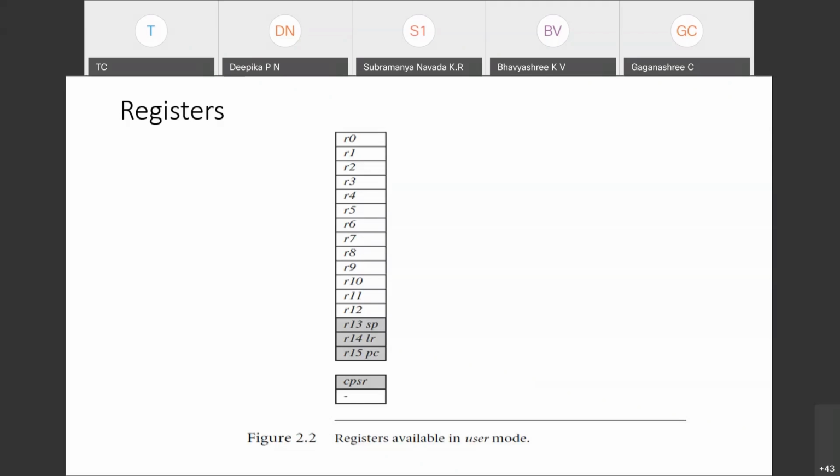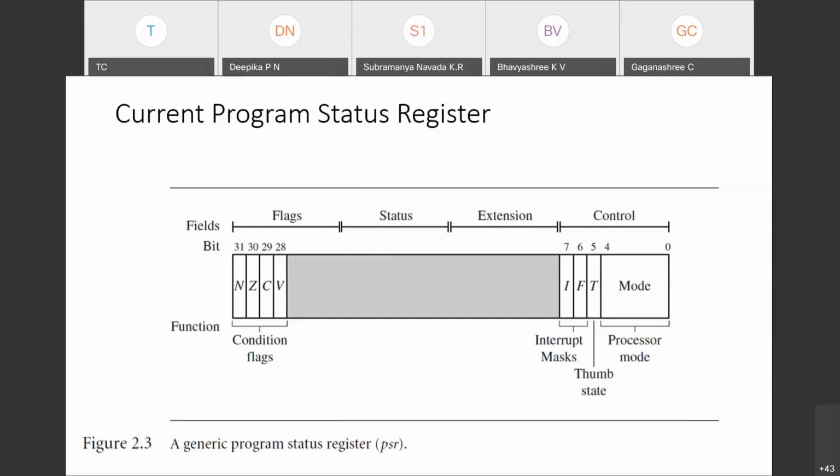So the processor can be in several modes. Let's see now how the current program status register looks. You said two program status registers are there: the current program status register and the saved program status register. How the saved program status register will be used, we'll see. But currently, the current program status register is most important. It is divided into four sections: flag section, status section, extension section, and control section. You should remember these sections and their names and the idea behind them.